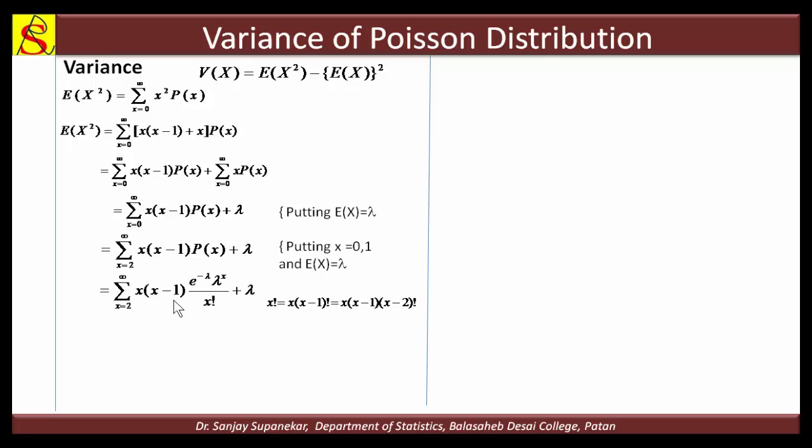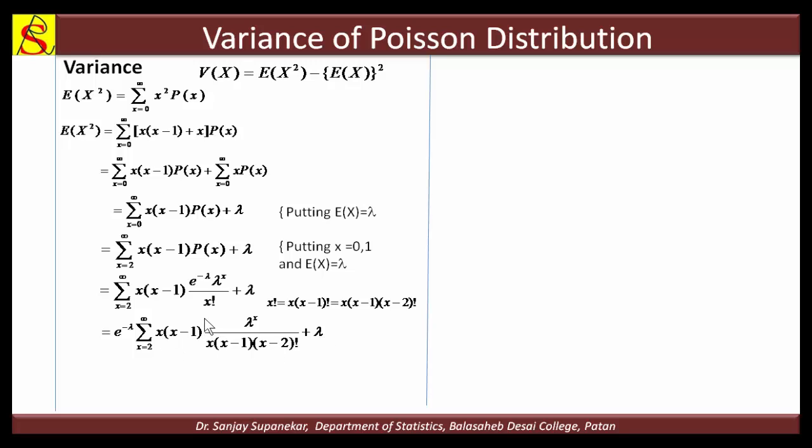Here e raised to minus lambda is constant, we can take it out of summation. So we can get e raised to minus lambda, summation x equal to 2 to infinity x into x minus 1, the remaining term is lambda raised to x divided by this x factorial as x into x minus 1 into x minus 2 factorial, plus lambda as it is.